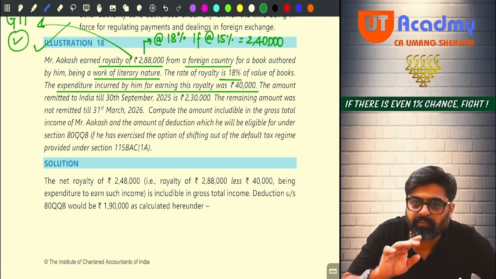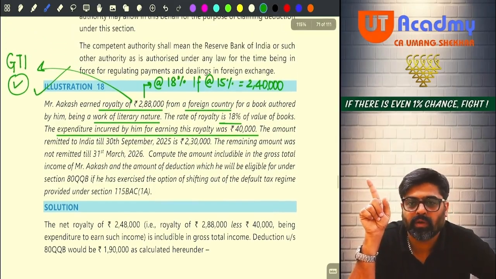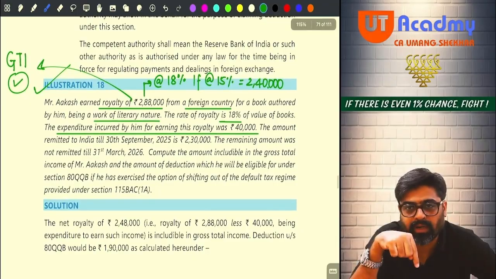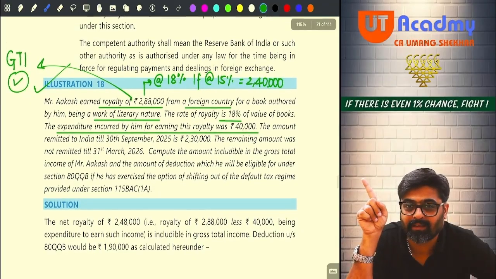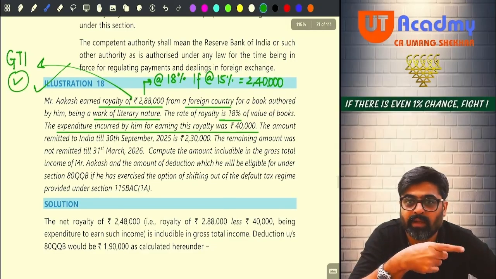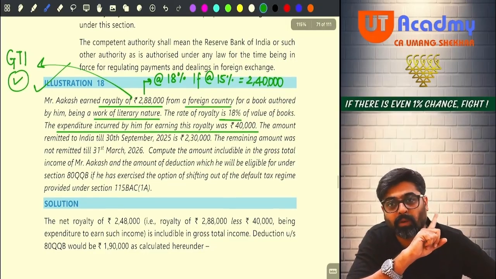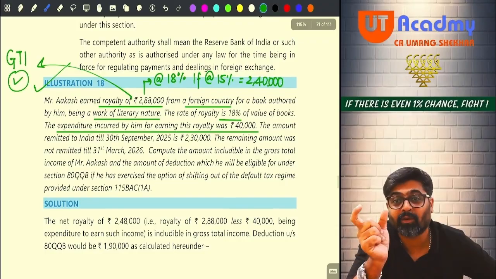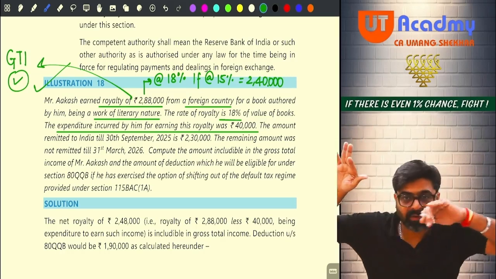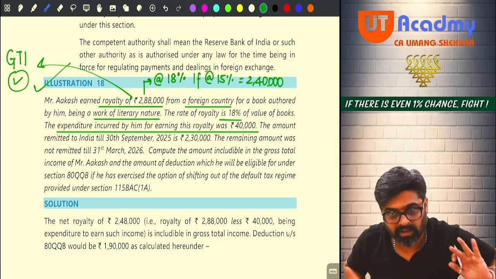So definitely, when you would have shown your royalty 288 taxable, at that time you would have already claimed this 40,000 as deduction. So when you will show this 240 under 80QQB, that time also you are supposed to reduce this 40. Because whatever amount of expense you have already claimed as deduction will not be coming under 80QQB.